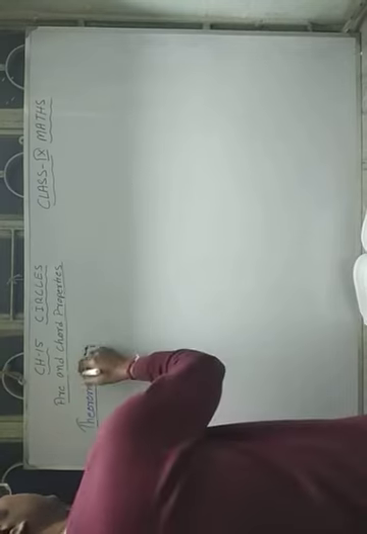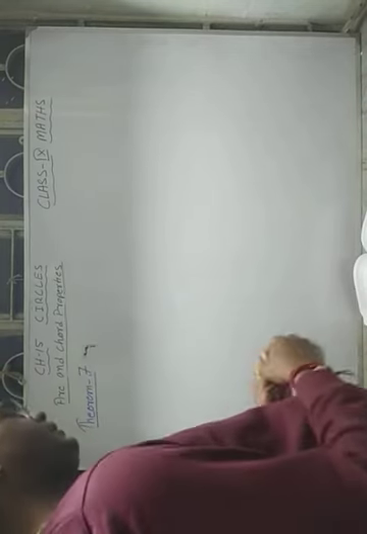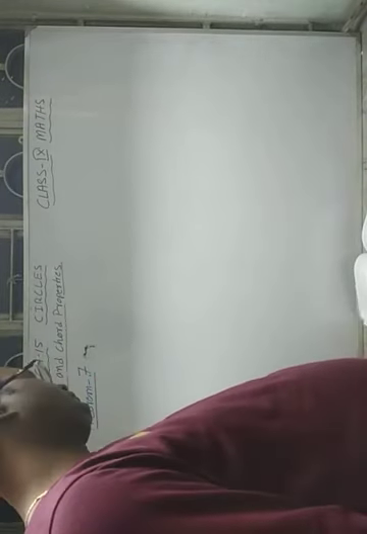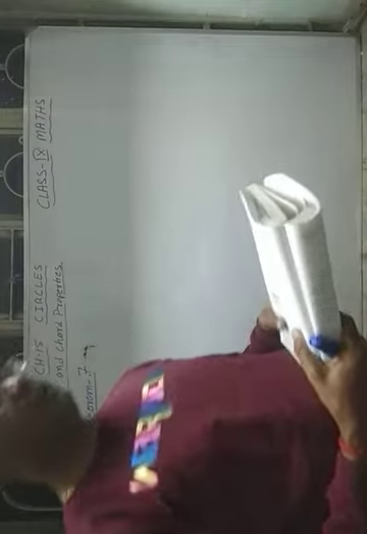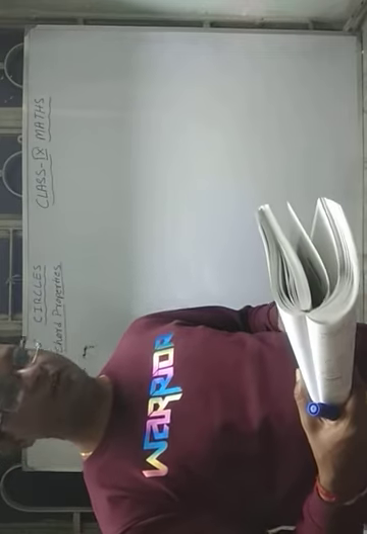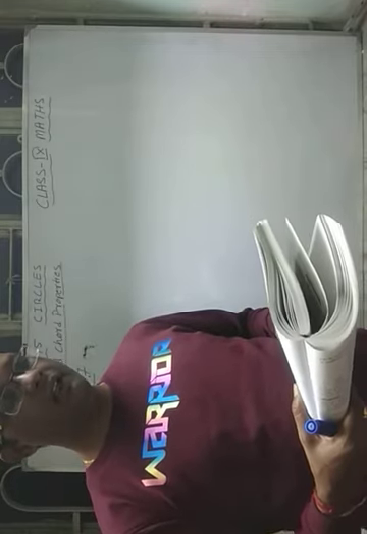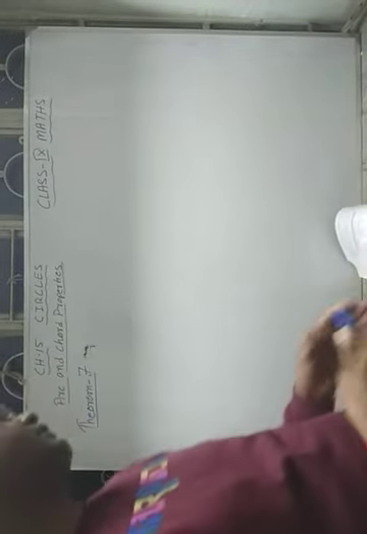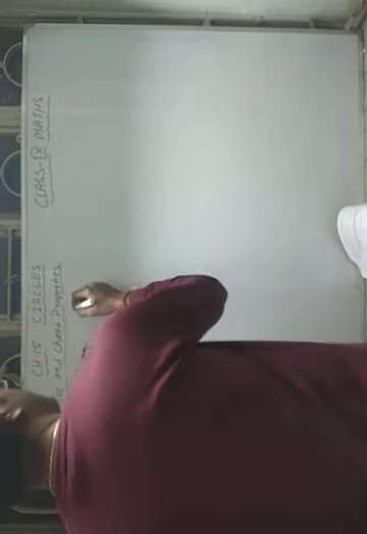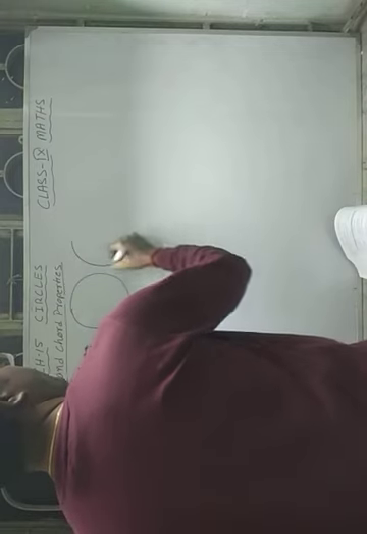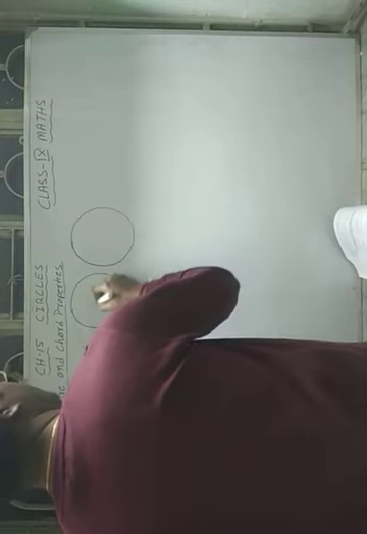Now theorem number 7. What does this theorem say? It is the converse of theorem number 6. It says that if in a circle, in equal circles or in the same circle, two arcs are equal, then their chords are also equal. If you take two circles or a single circle, you can prove it. So now we have to draw the first two circles.